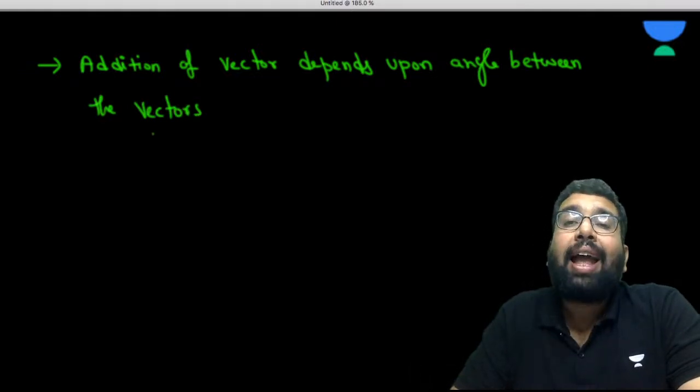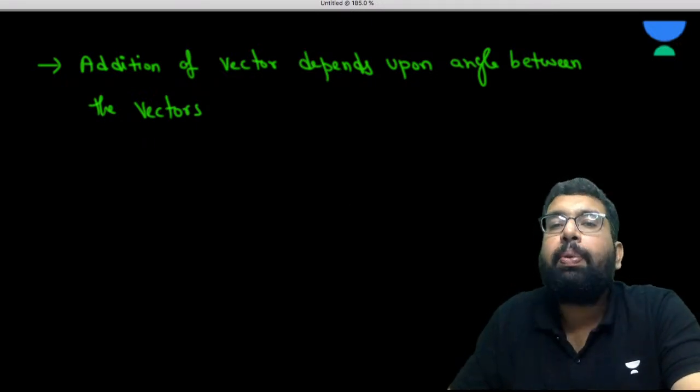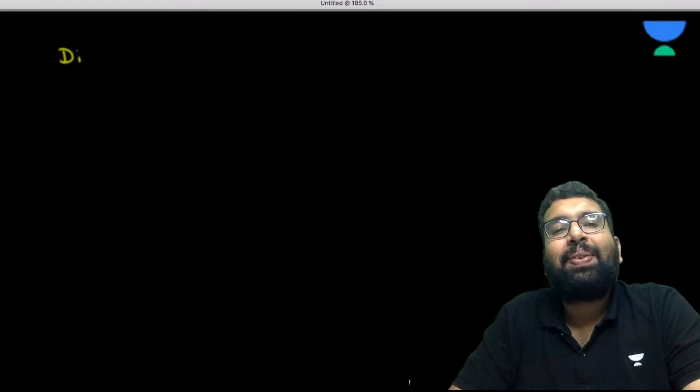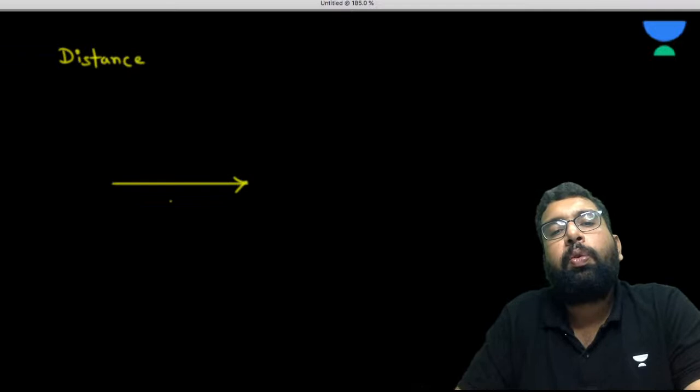So if the angle between the vectors changes, the result will change. For example, we have seen distance and displacement, right? Distance is a scalar quantity. Let's suppose someone moved 4 meter east and then 3 meter north.